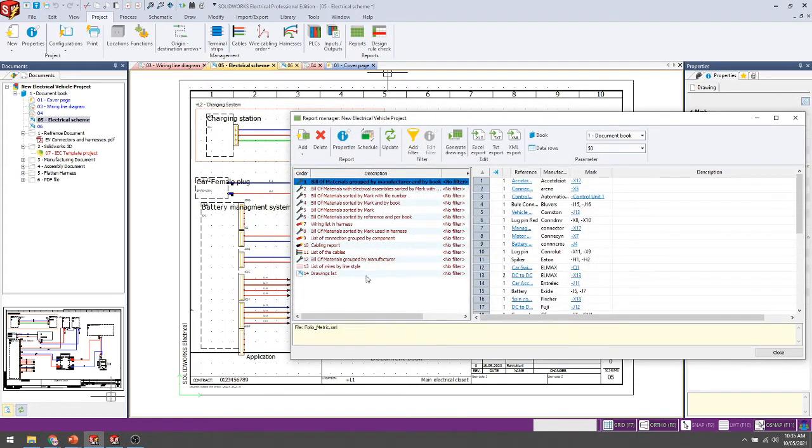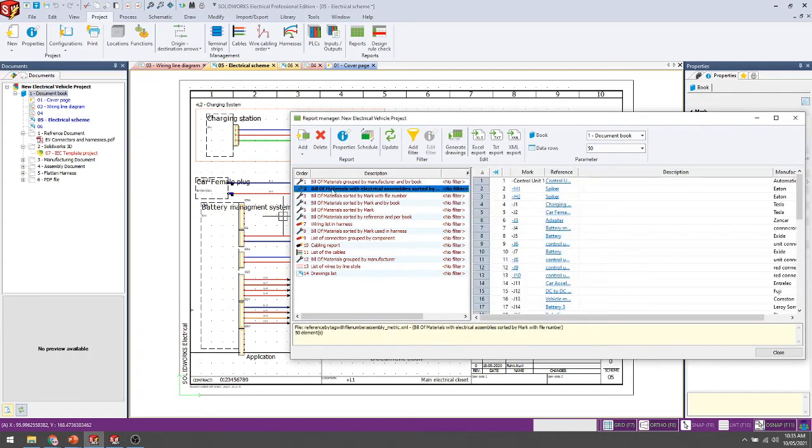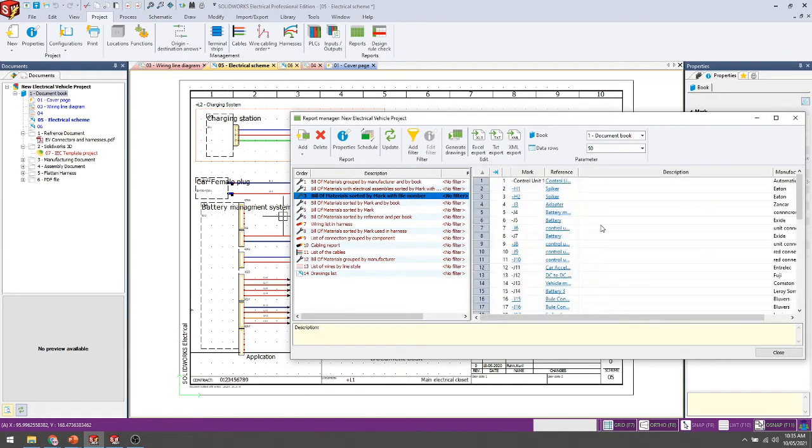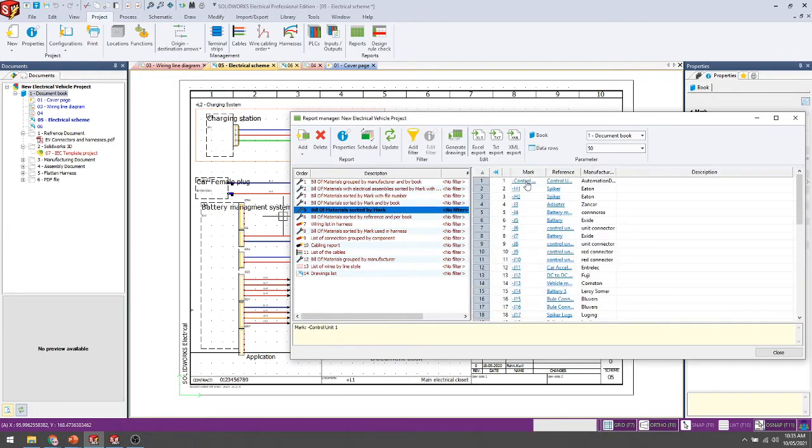After adding, you can get it. If you see here, the bill of material is grouped by the manufacturer, like this is the book. Also electrical with assembly sorted by the marking. This I have added on the mechanical side. This is another numbering basis, sorted by marking.